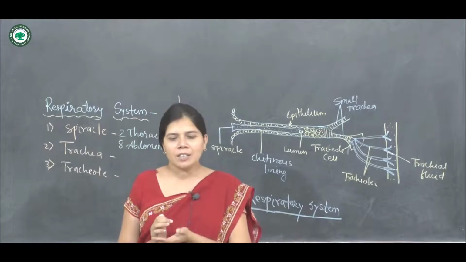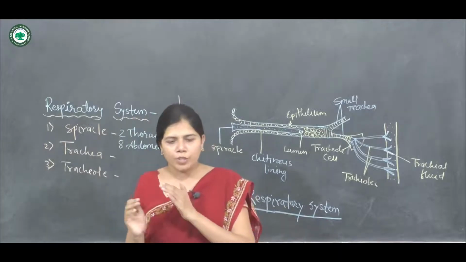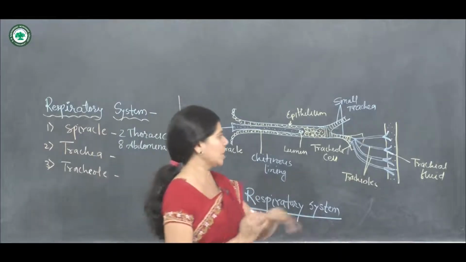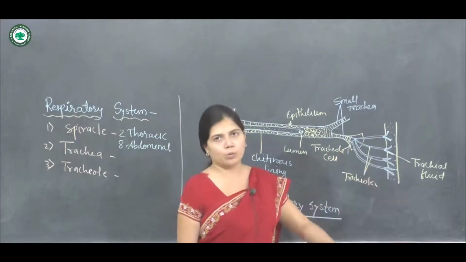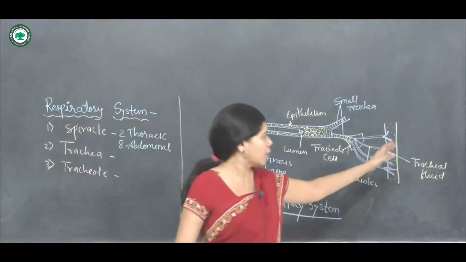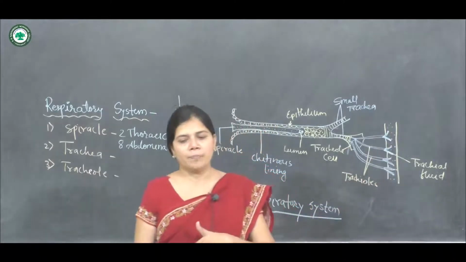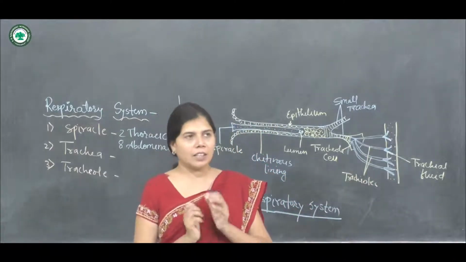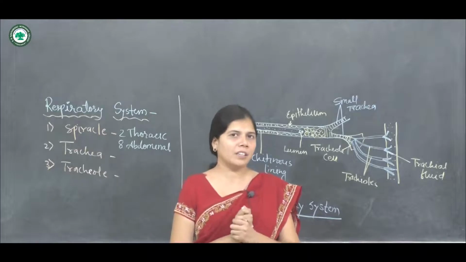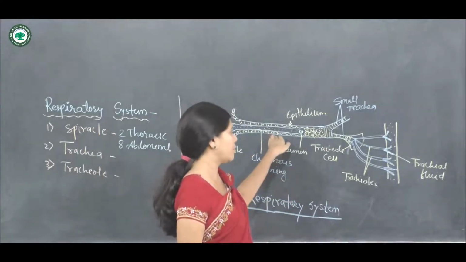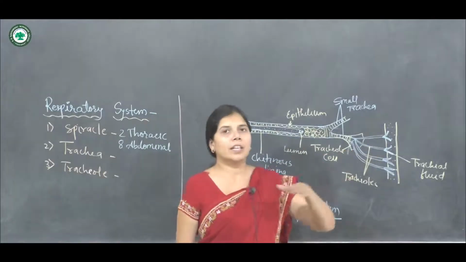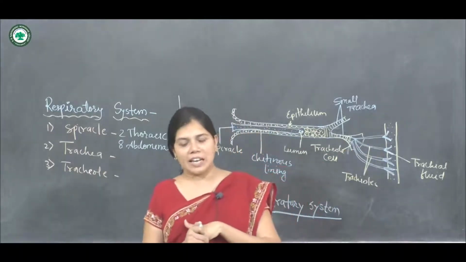These are fine intracellular tubes which penetrate deep into the tissues of the body. They are thin and not lined by chitin. The chitinous lining is present only in the trachea, but in the tracheole the chitinous lining is absent.